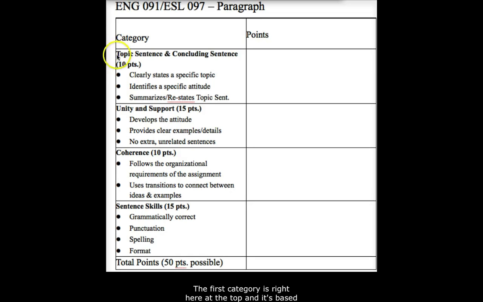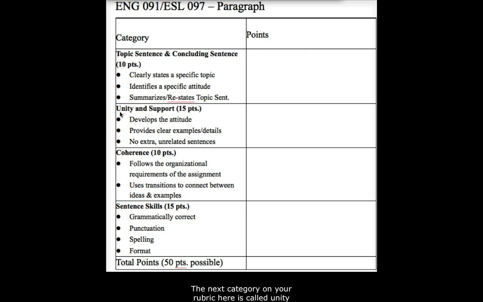The first category is right here at the top, and it's based on your topic sentence and concluding sentence. When I grade for those 2 parts of your paragraph, that will be worth 10 points, 5 points for your topic sentence, 5 points for the concluding sentence. I will be looking that you've done all of the things that you need to do in those 2 parts of your paragraph. Identifying a clear specific topic, having an attitude, and then of course summarizing and restating your topic sentence there at the end of every paragraph.